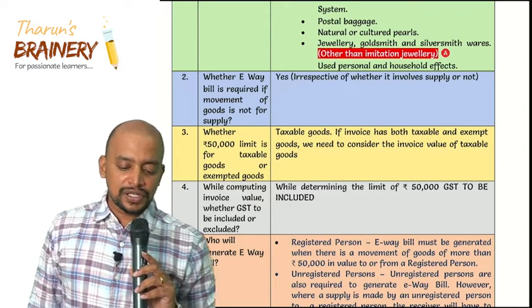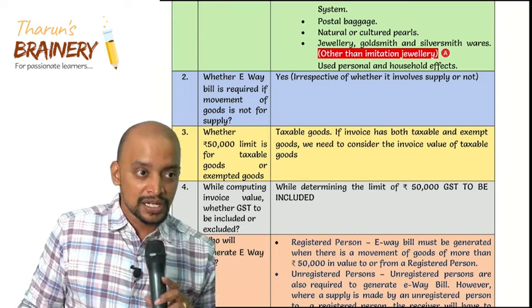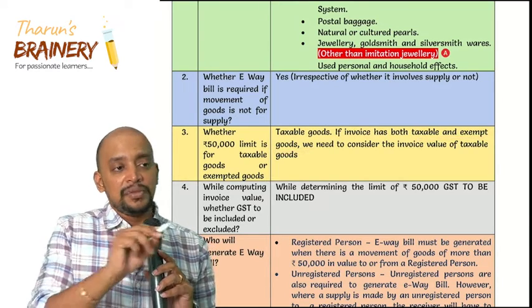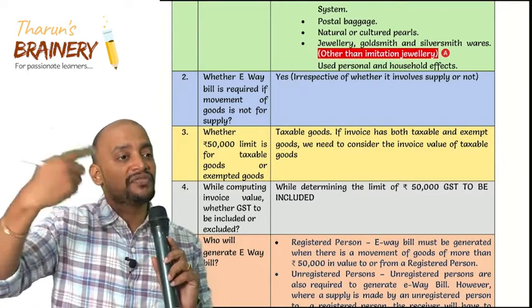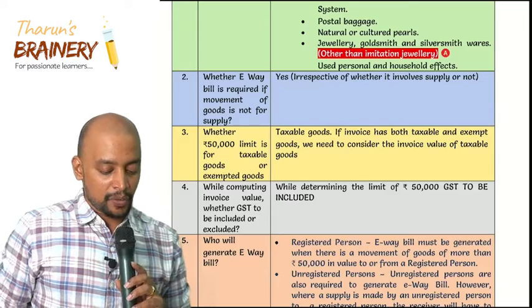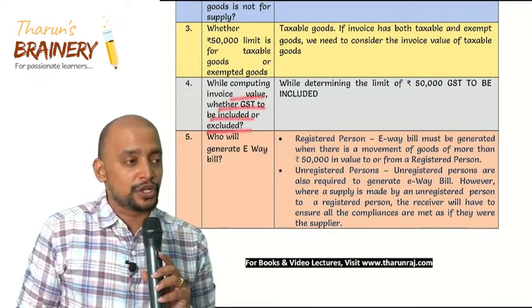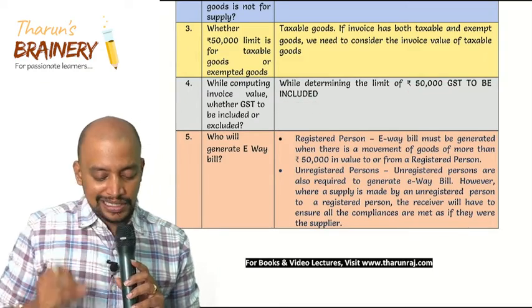Whether that 50,000 limit is for taxable goods or exempted goods? Only taxable goods. If the invoice has both taxable goods and exempted goods, eliminate the exempted goods and see the value of taxable goods. If it exceeds 50,000, then e-way bill is required. While computing invoice value, whether GST to be included or to be excluded? While computing this 50,000 limit, we need to include GST.